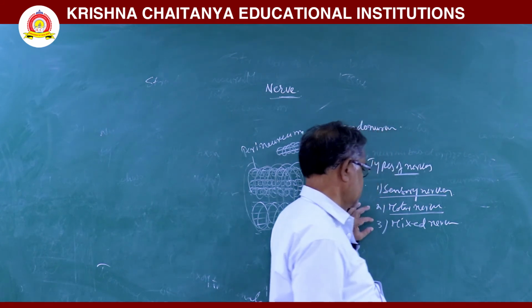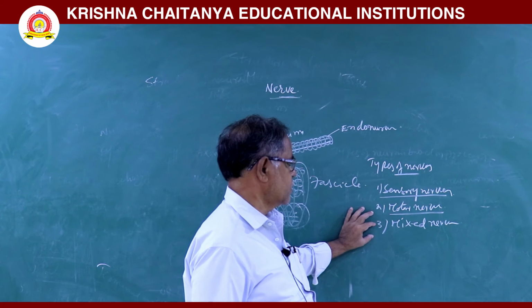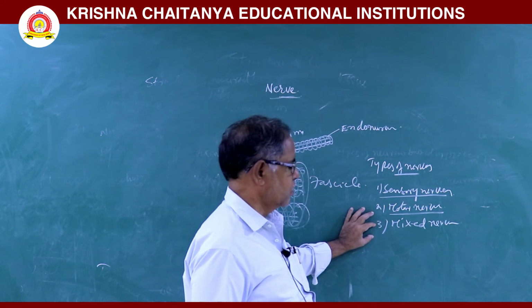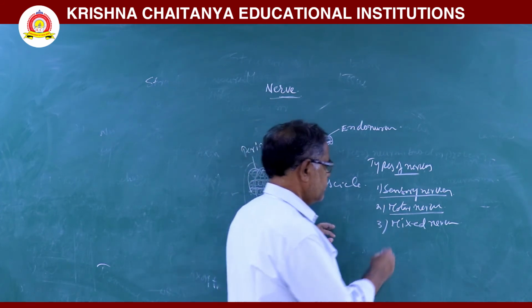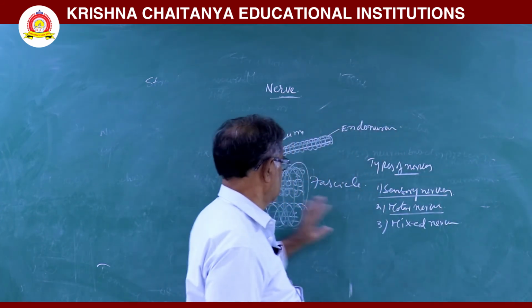Next, mixed nerve means they do two types of work. They work as sensory nerves and as motor nerves. So they are called as mixed nerves. Sensory nerves, motor nerves, and mixed nerves.